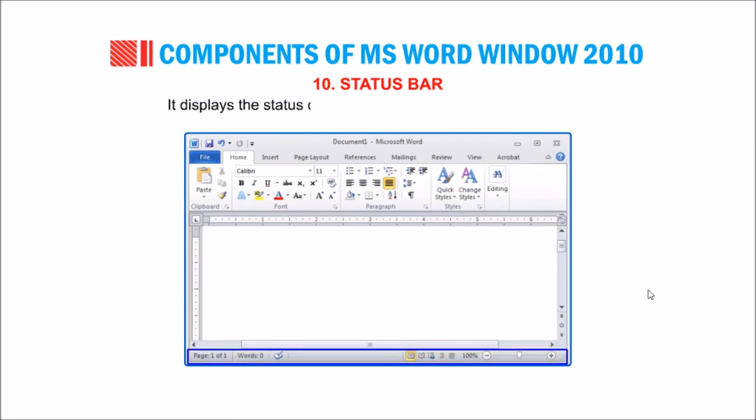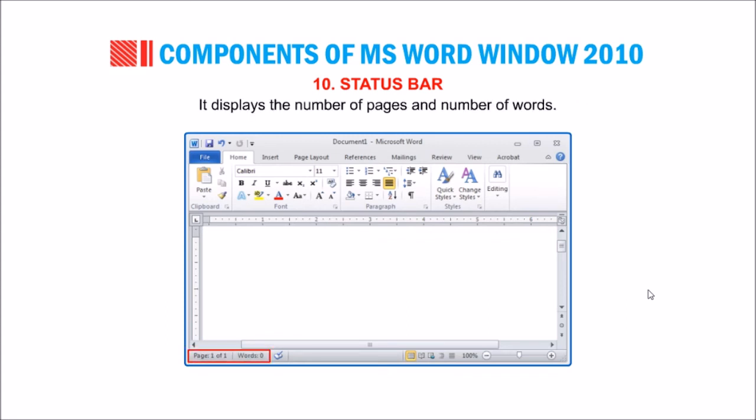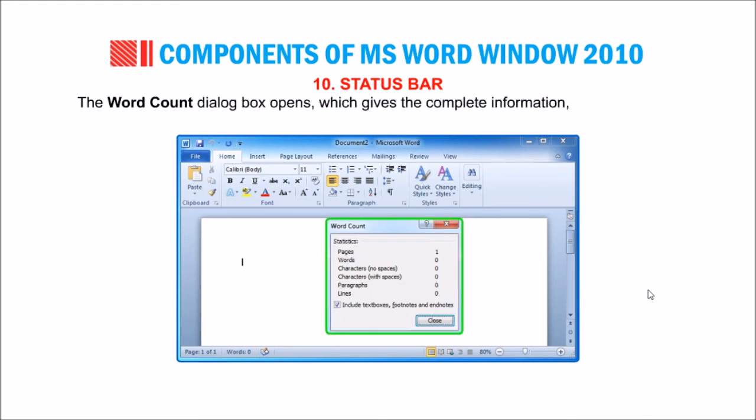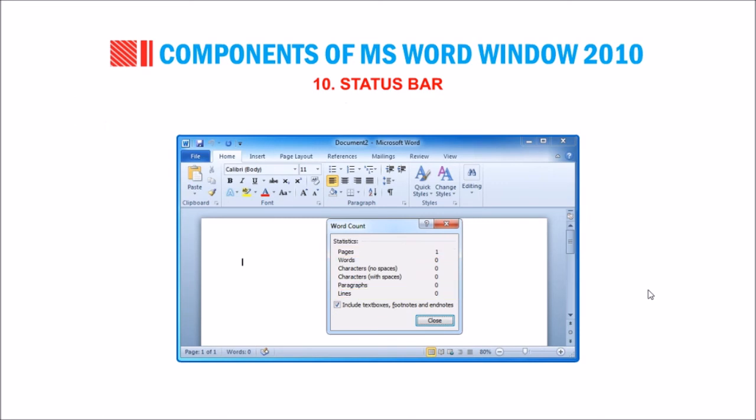It displays the status of the document which you are working on. It displays the number of pages and number of words. If you need more information, then double-click on the words option on the status bar. The word count dialog box opens, which gives the complete information such as pages, words, character, paragraphs and lines.